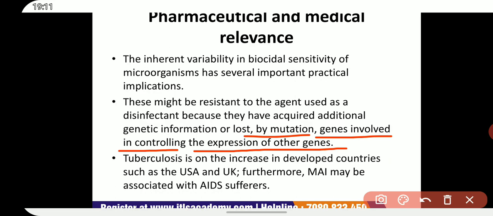Under the selective pressure introduced by continual use of one kind of disinfectant, resistant strains would predominate as the sensitive strains are eliminated.